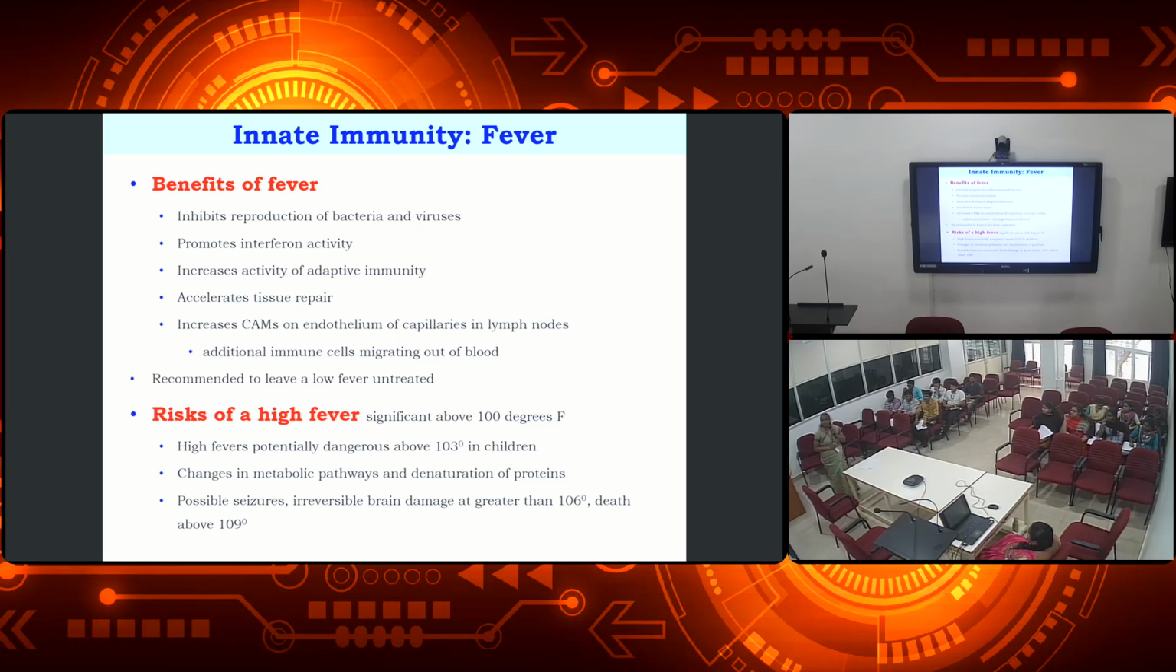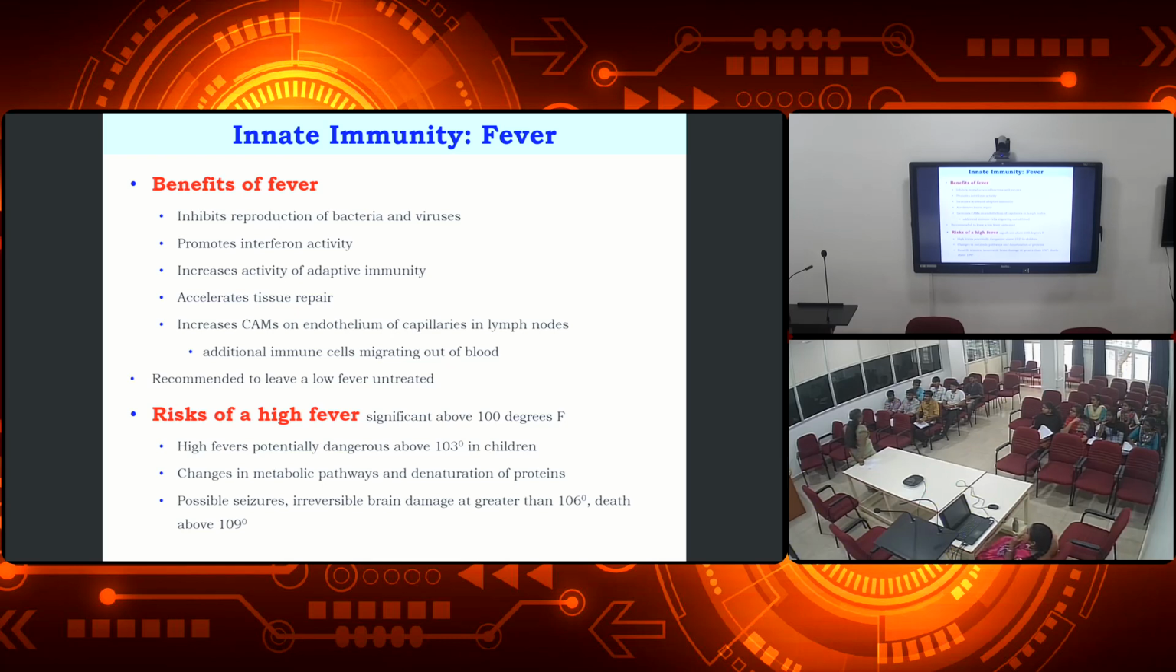Okay, and then it is recommended to leave a low fever untreated. As I said, if the fever is up to 100 degrees and we leave it untreated, these are all the benefits we will be getting. But if you are having above 100 degrees, it will be very dangerous to children, and it will also change the metabolic pathways, and it may denature the proteins which are present in our body.